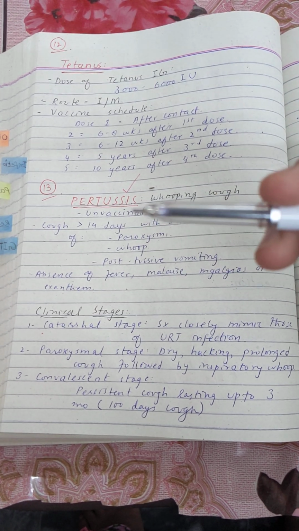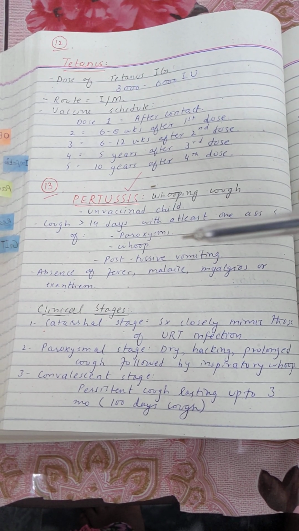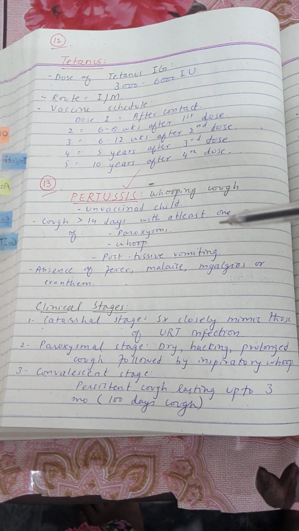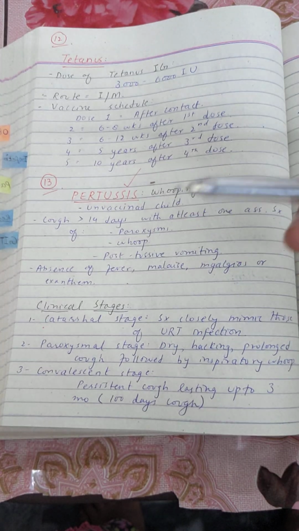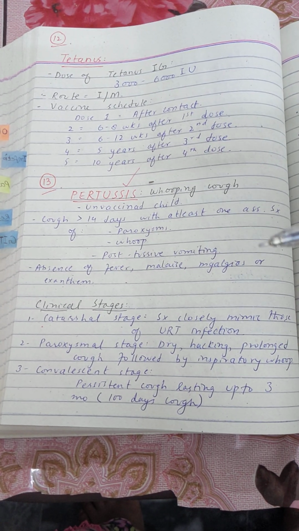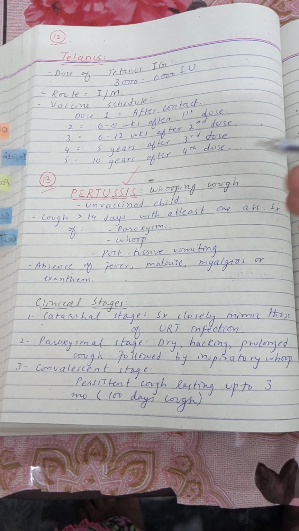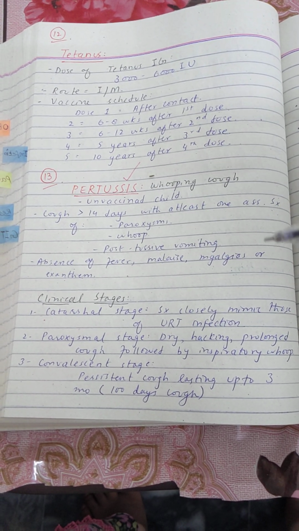So a cough lasting for more than 14 days and having the feature of paroxysms or whoop or post-tussive vomiting should be considered as a case of pertussis. So there will be an absence of fever, malaise, myalgias or exanthem. There will be no rash, there will be no fever, malaise or myalgias in a child of pertussis. So these are the important features of the disease.